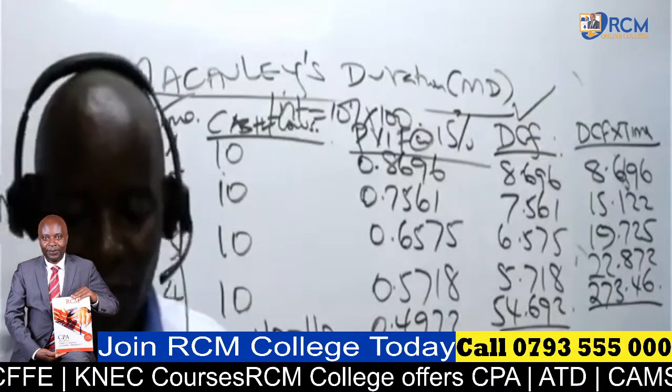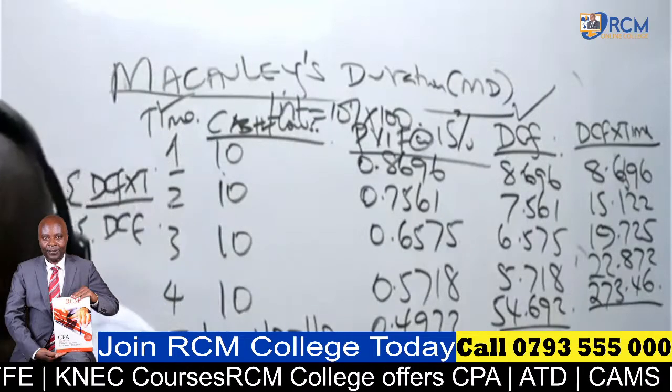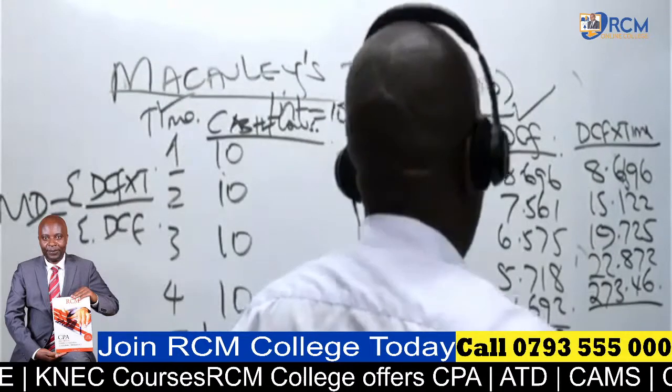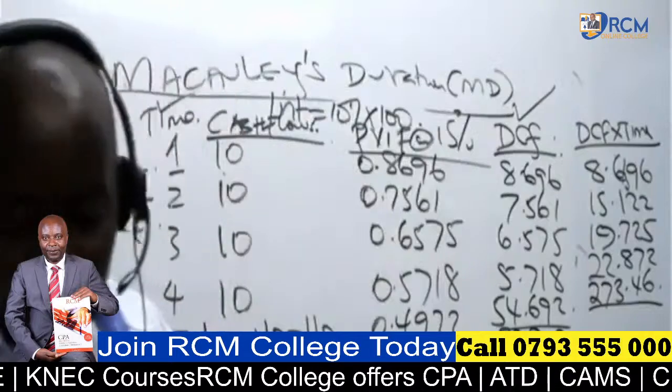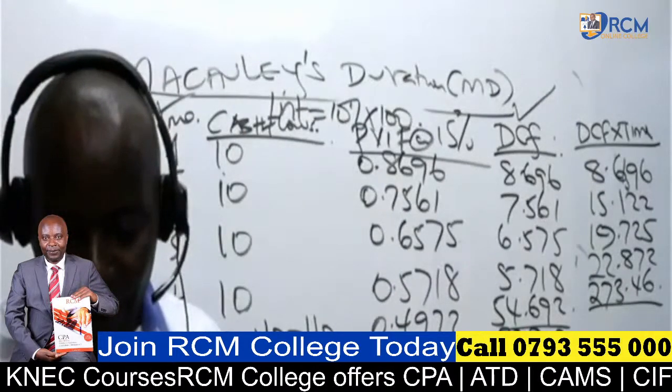Let's add the DCF first. We have 83.242. How about DCF times time?